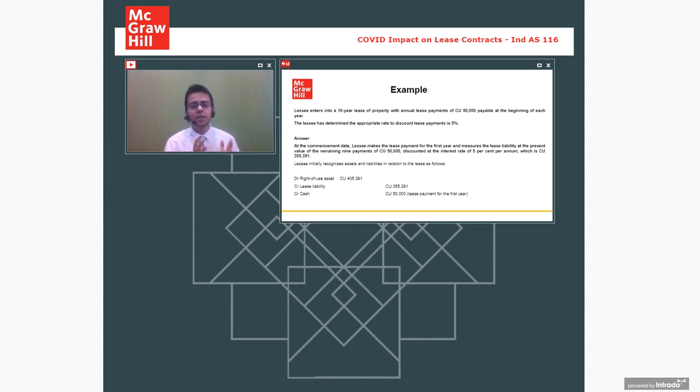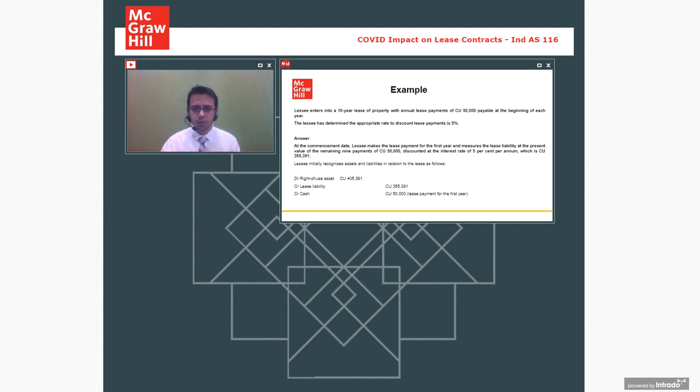So what do we do? What does the standard ask you to do? Any person who takes an asset on rent, whether it is machinery, a building, or any other asset, discounts these future payments that they are going to make at the discount rate of 5% for the complete tenure of the lease. Whatever the tenure of the lease is. Over here, the tenure of the lease is 10 years. You're going to pay 50,000 rupees every year. So at 5%, if I discount, I'm going to open an Excel sheet in front of you for this calculation.